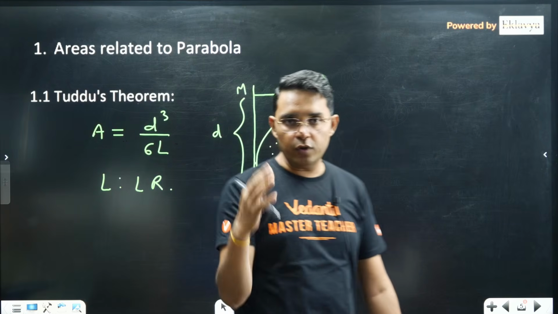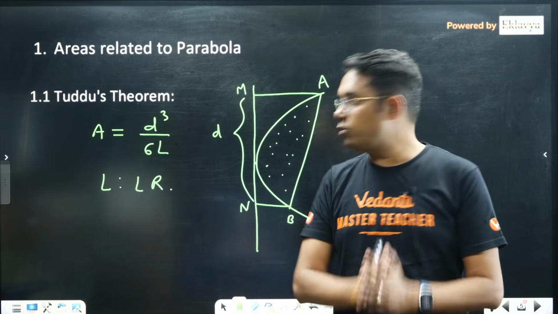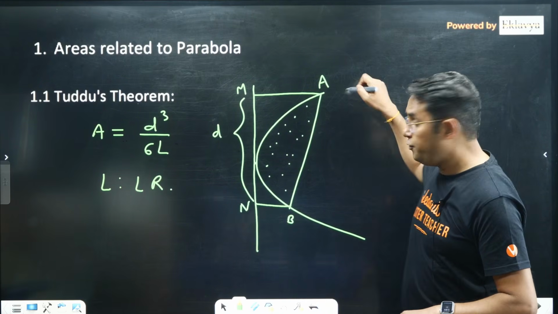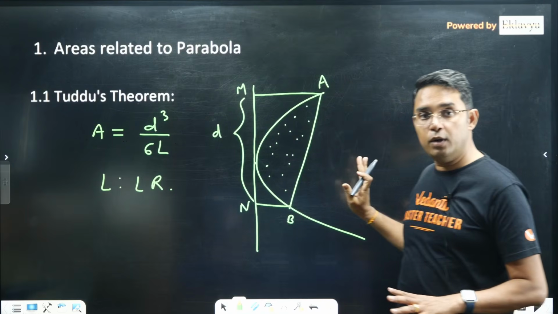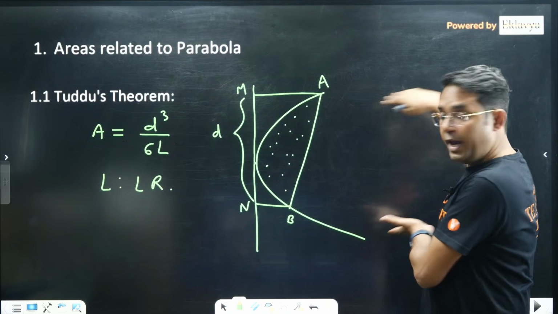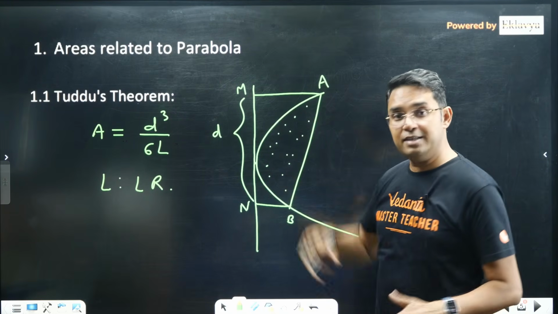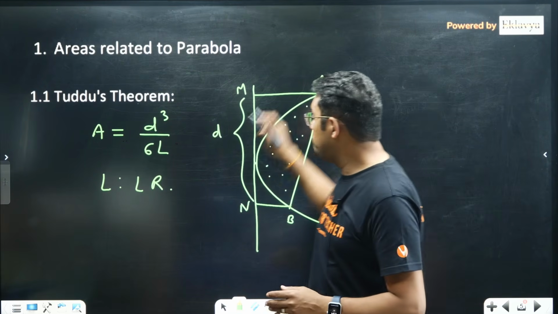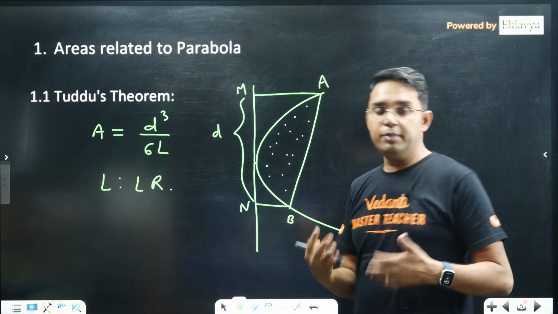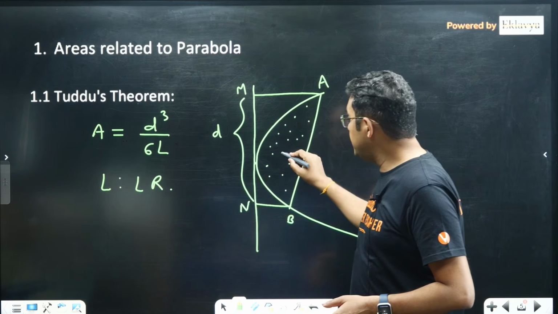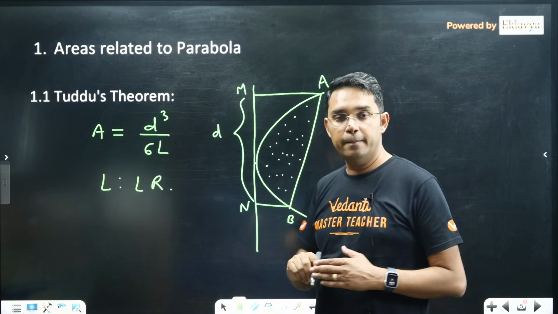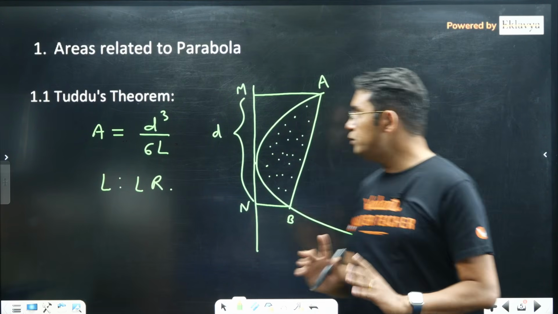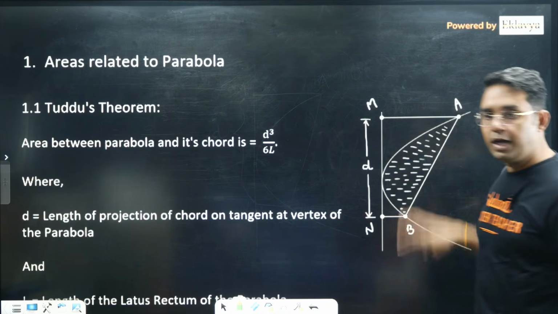We know y square is equal to 4ax is the equation, where 4a is equal to the latus rectum. So this L is the length of the latus rectum. Suppose this parabola is opened along the x-axis or y-axis. Then this projection is nothing but the difference of y coordinates or x coordinates. So you can find D directly from there, and the latus rectum we can find from the equation. So you will get this area directly without doing any integration. The proof of this I have given in the session notes, so I am skipping that proof here. So this is what I was talking about.